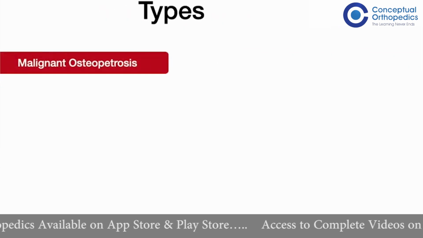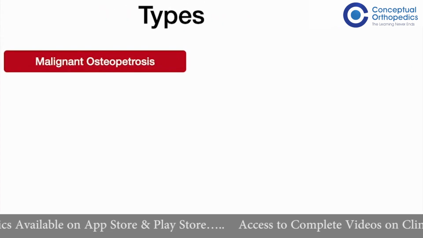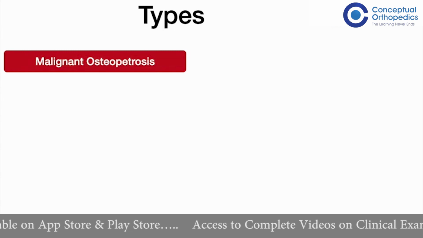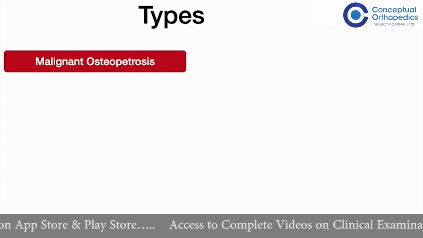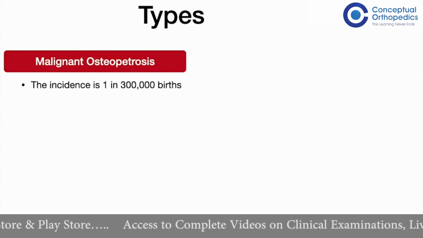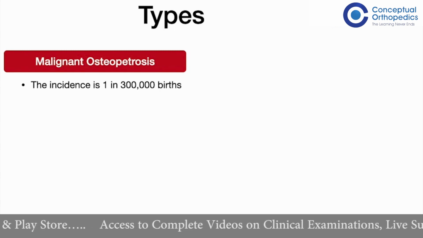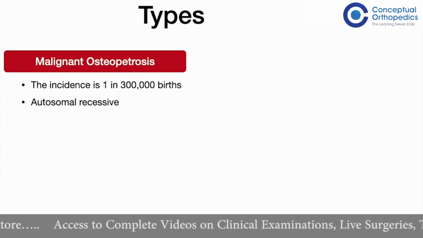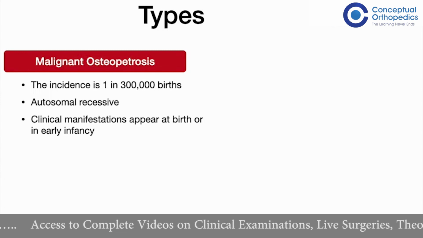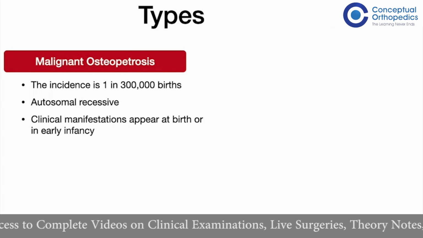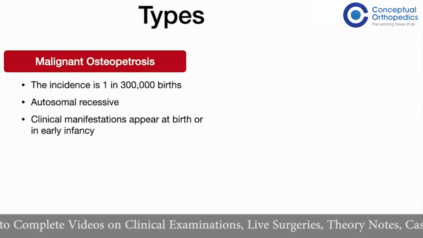Coming to the types of osteopetrosis, there are several different forms, out of which the most important and the most obvious form of osteopetrosis is malignant osteopetrosis. It has an incidence of 1 in 300,000 births. It has an autosomal recessive type of inheritance. The clinical manifestations of the disease appear either at birth or in early infancy.